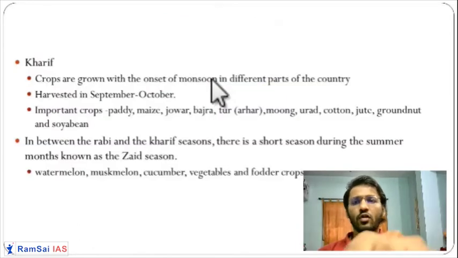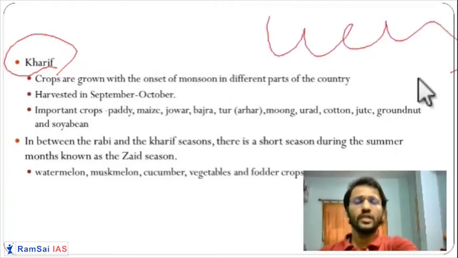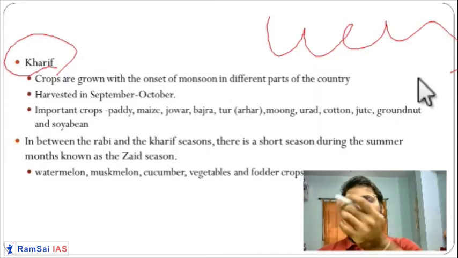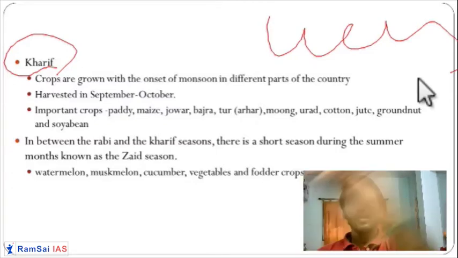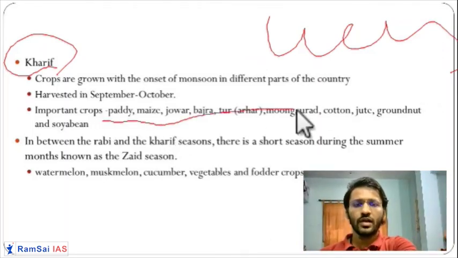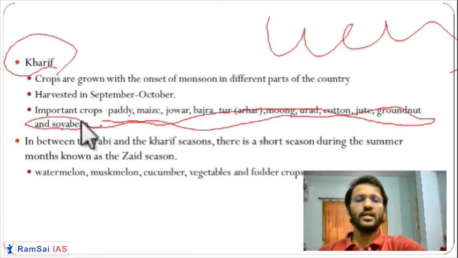Now, the second type of crop is the Kharif crop. Kharif crops are completely dependent upon water. Generally in the June month they will sow it, and in October, November they will harvest it. So you have paddy, jowar, some lentils, bajra, and tur. These are the important crops of Kharif. You need to remember the names of these crops because they can be asked in our preliminary examination.